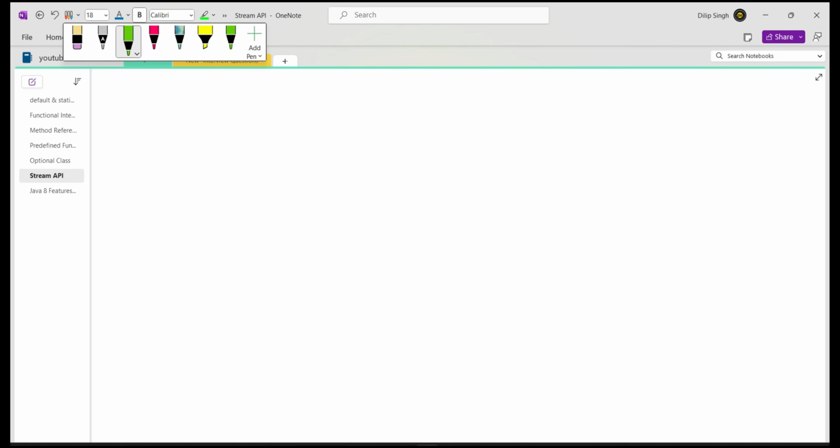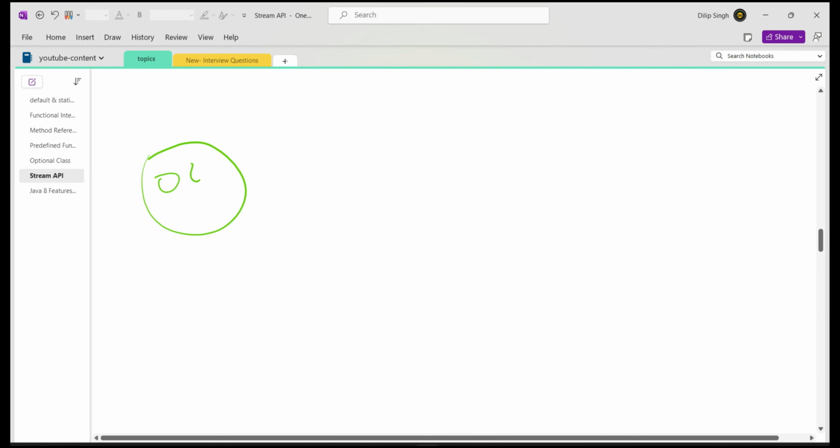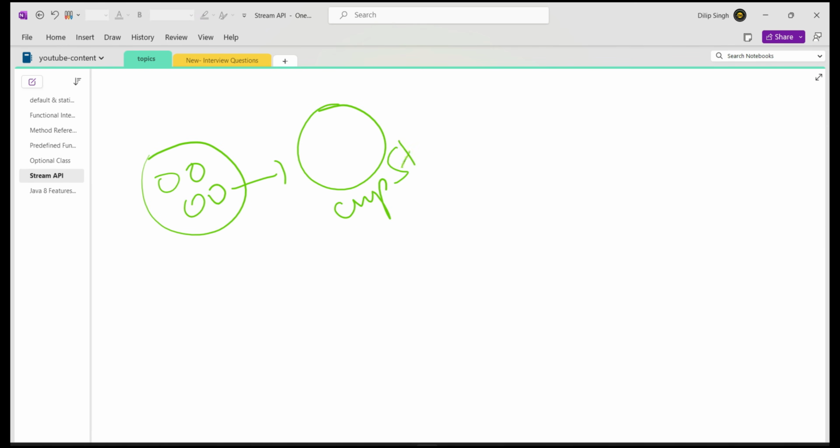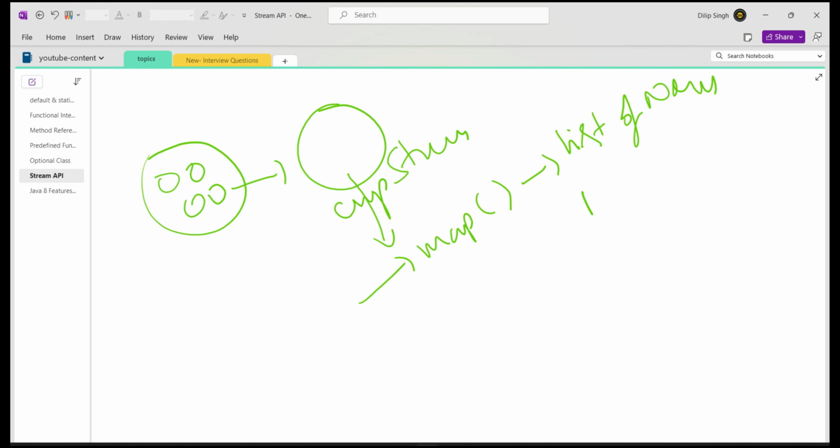We created a stream object from the list of employees, and we used the same stream object for the map method to collect the list of names. That means we already built a pipeline for this map operation.